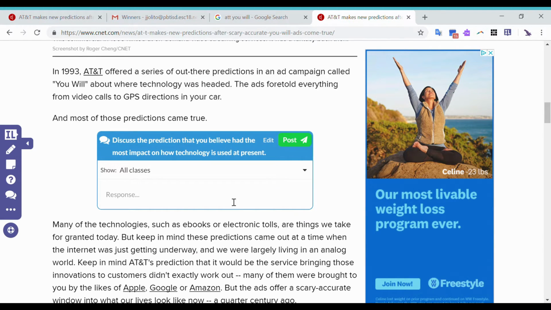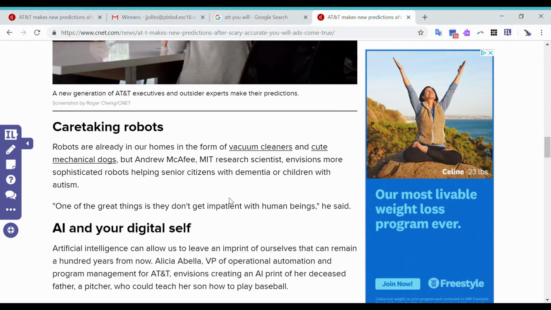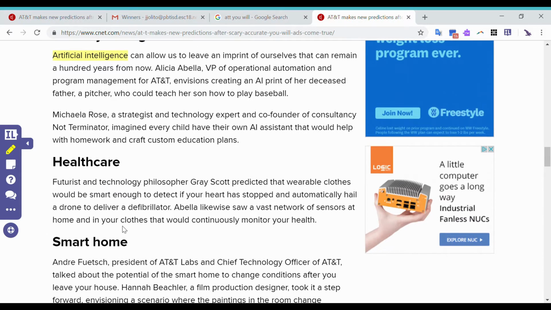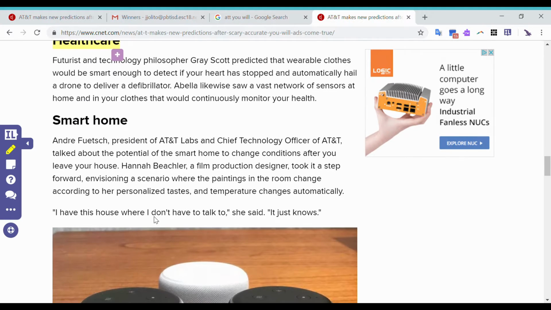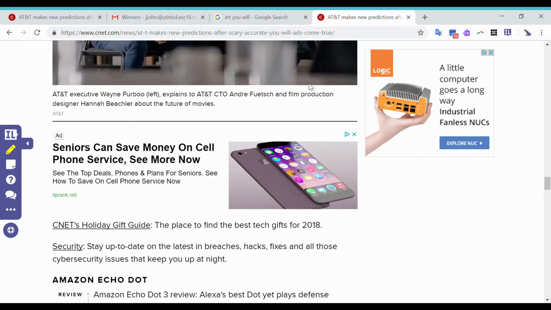And so when I create that, it's going to be a discussion board where all the students from all the classes that this is assigned to are going to be able to respond, and everyone else can see the responses and react to it. So if I wanted to highlight things, I could do that here too. Artificial intelligence. And then if I wanted them to focus on healthcare, I could highlight that too. But pretty much that's how it goes. And that is how you embed your worksheet in the website.